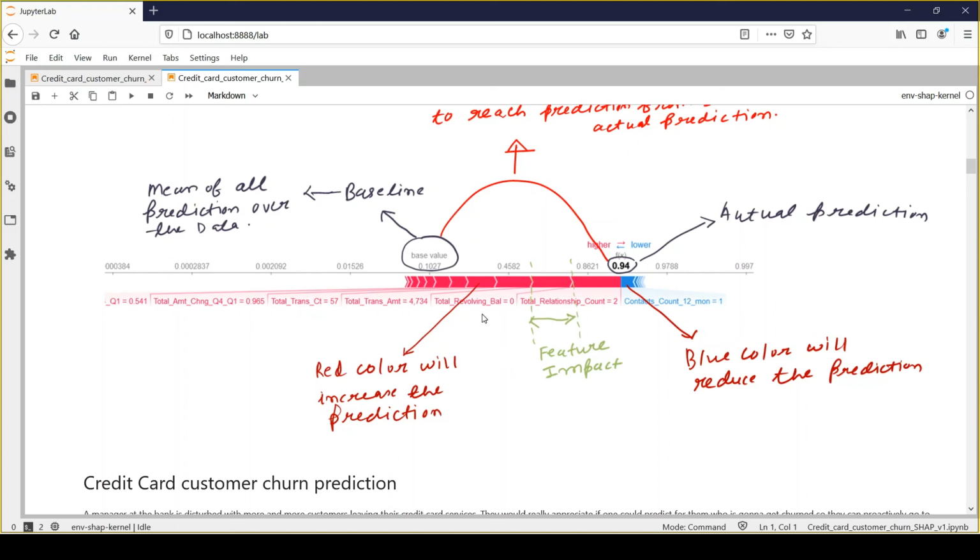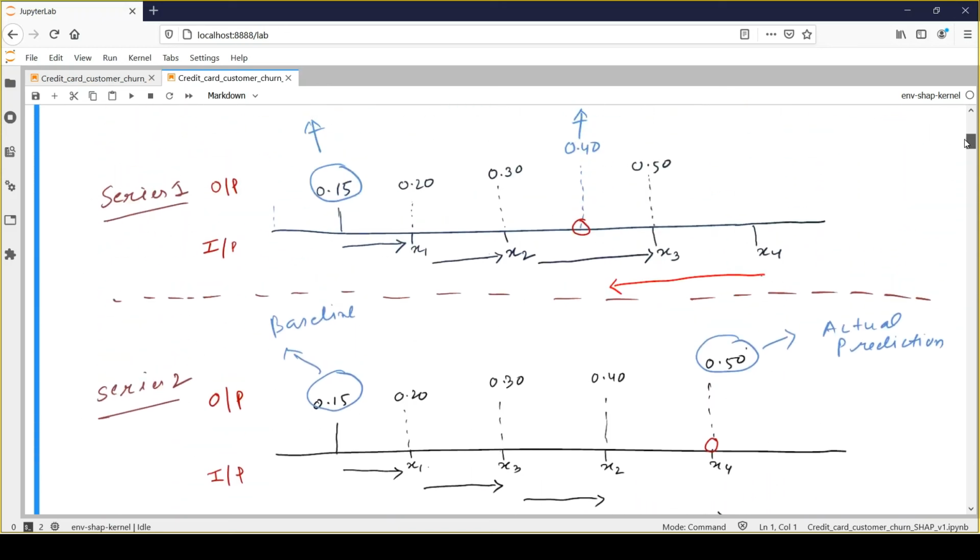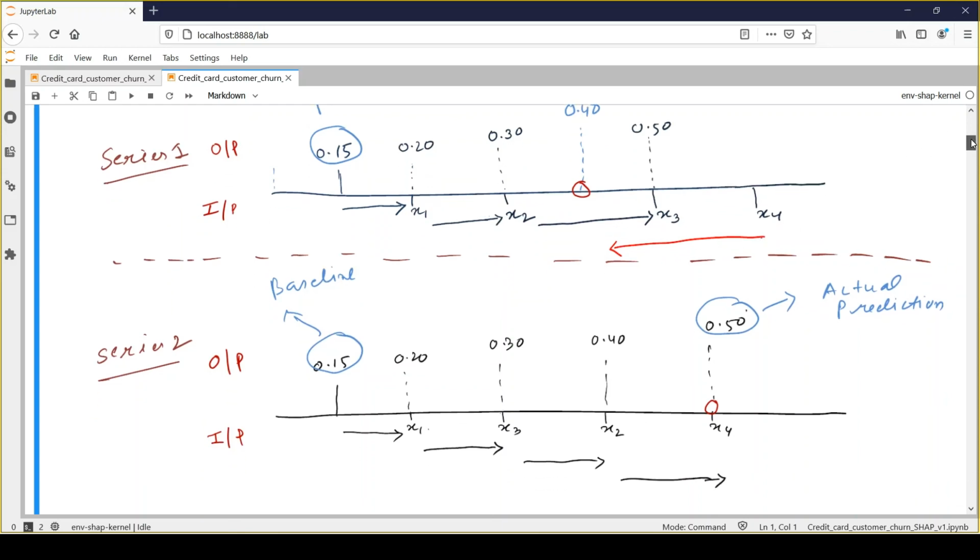So that's the meaning of this red color. Then we have blue color, which represents all those feature values which contribute towards decreasing the prediction value, right? So it's similar to this feature x4, which contributes towards decreasing the prediction value, right?